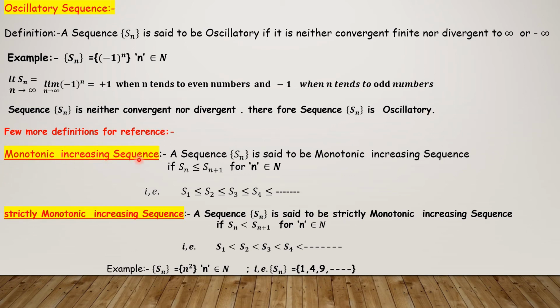Few more definitions for your reference. Monotonic increasing sequence: a sequence Sn is said to be monotonically increasing if Sn is less than or equal to Sn plus 1 for n belongs to N. What does Sn less than or equal to Sn plus 1 mean? S1 is less than or equal to S2, less than or equal to S3, less than or equal to S4, and so on. So this is an increasing sequence.